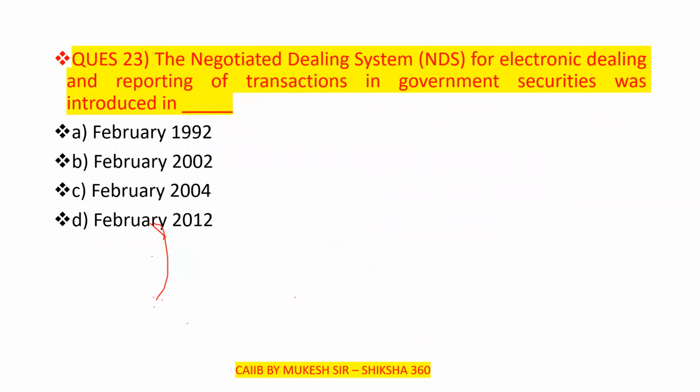Now move to the next question, question number 23. The negotiated dealing system for electronic dealing and reporting of transactions in government securities was introduced in which year? Option A is February 1992. Option B is February 2002. Option C is February 2004. And option D is February 2012.